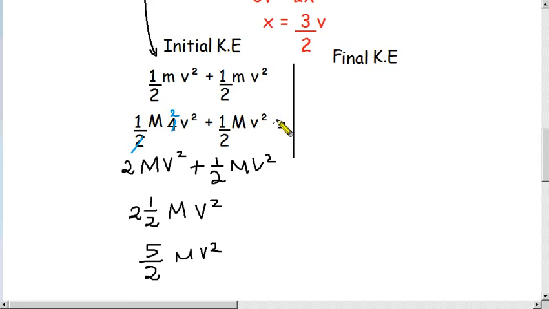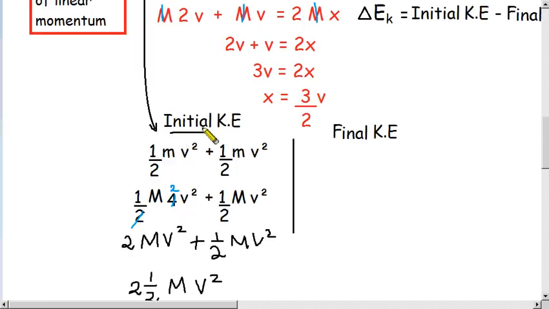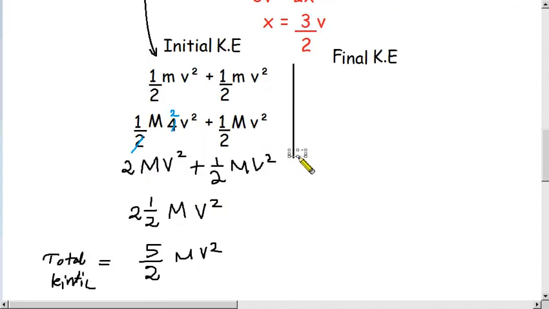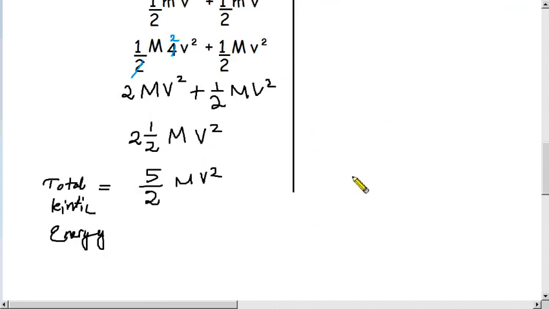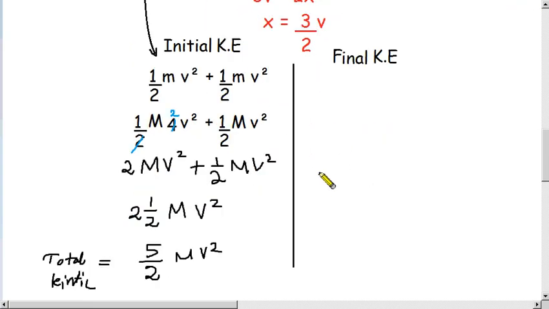We just simplify the left side, we find the total kinetic energy. So this one is the total kinetic energy before the collision, or initial kinetic energy. We calculate that separately, we are not going to equate it.